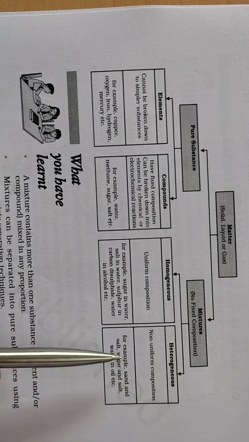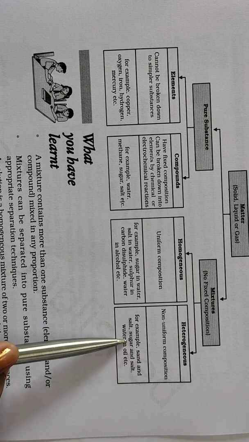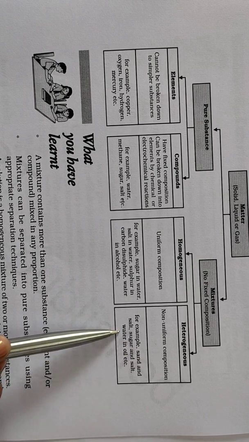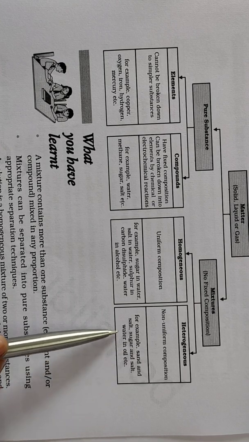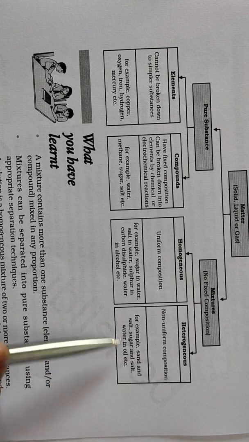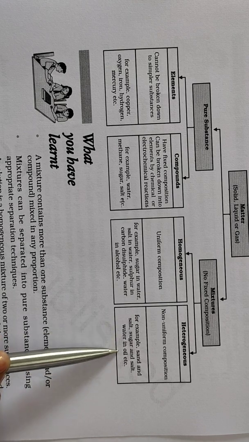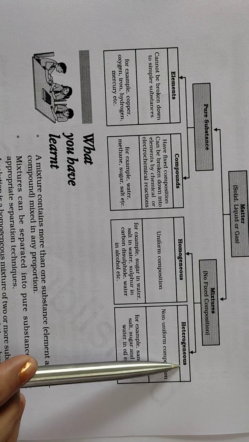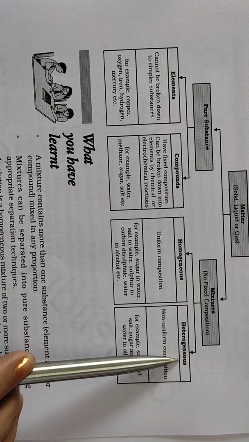While in the case of a heterogeneous mixture, examples are sand and salt, sugar and salt, and oil in water. The best example is oil in water. If you take a few drops of oil into water, you can see a distinct boundary between oil and water, because oil is not soluble in water, so there is a separate boundary between them. That is the reason it is considered a heterogeneous mixture, right? Okay.